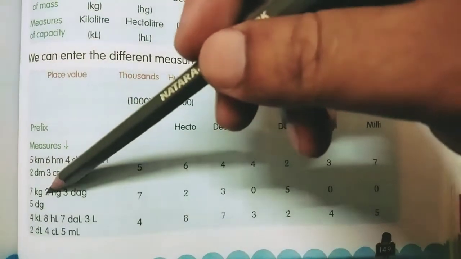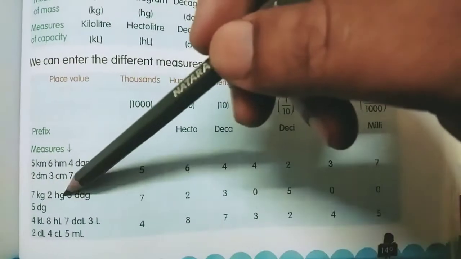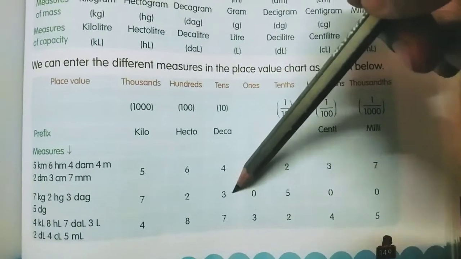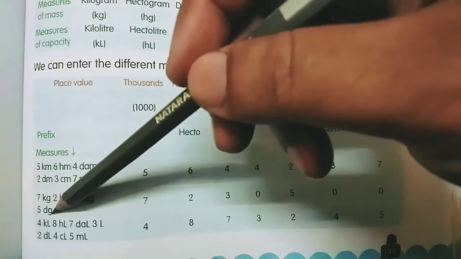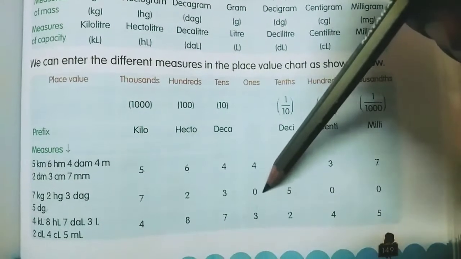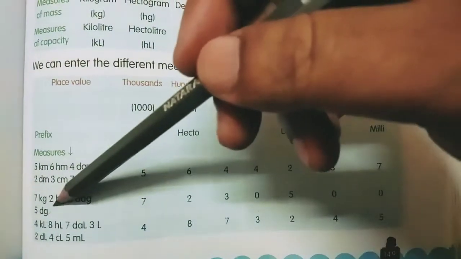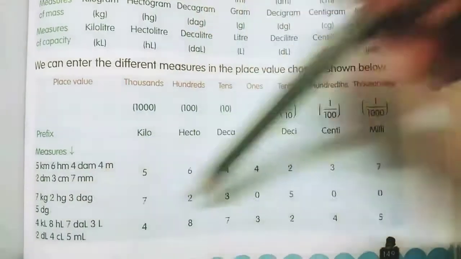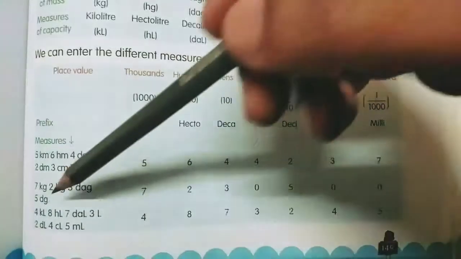Then 7 kg, so kg will be 7 here. 2 hg, hecto, 2 will be here. 3 dag, 3 will be here. Then directly 3 dg comes, that means the gram is not there. So that's why gram is 0. Then decigram comes, deci means this one, 5. After that there are no lower units. That's why they are 0, 0.